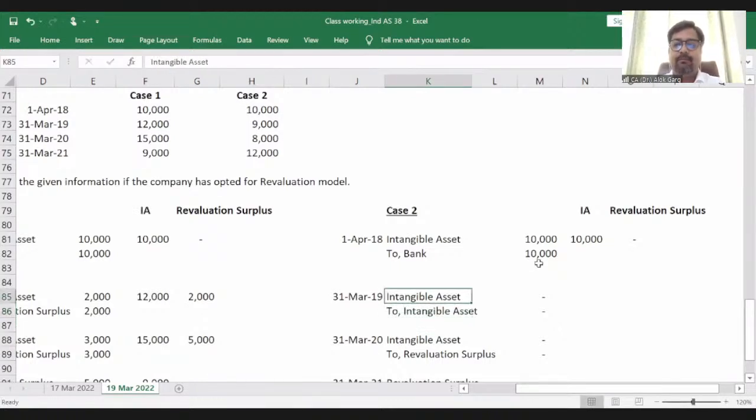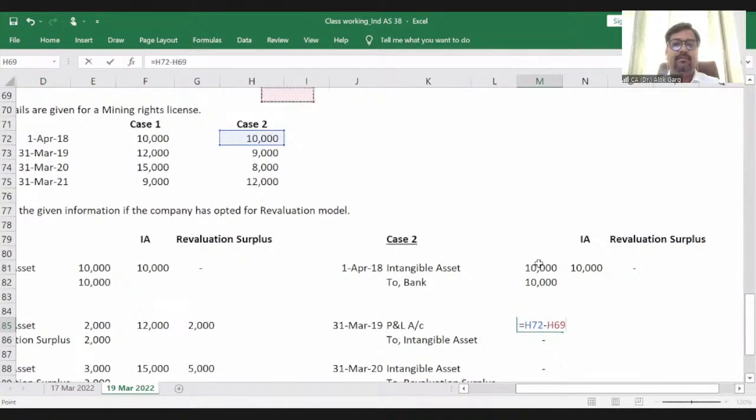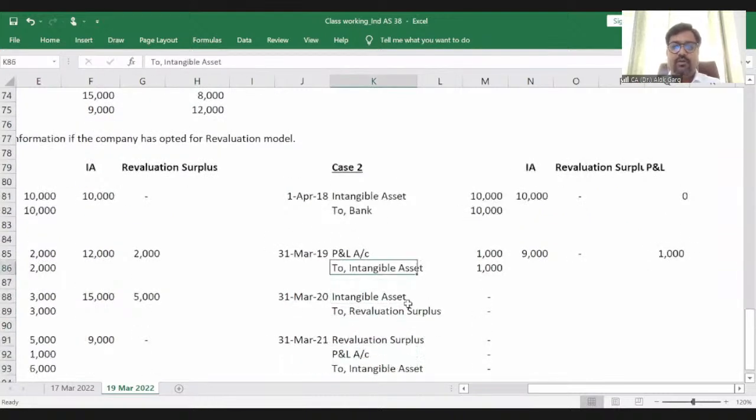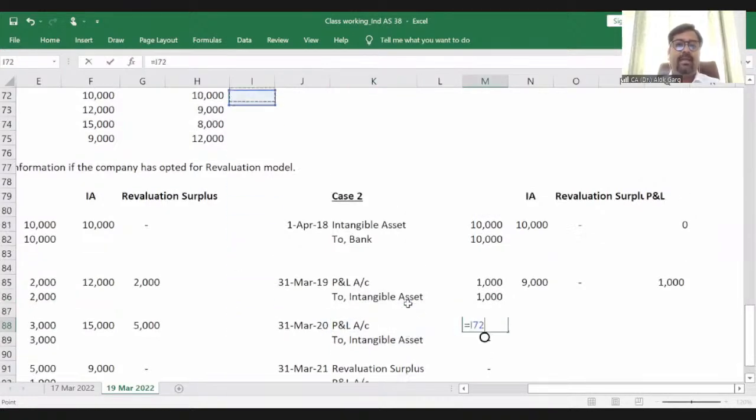And what will be debited? There is a decrease, so P&L account will be debited, impairment loss, 10 minus 9, 1,000. So there is no revaluation surplus. Here it is 0 and the P&L is debited 1,000. Revaluation surplus is 0. What is the value of intangible asset? 10 minus 1. Subsequently, again the value has declined by 1,000 more. It becomes 8,000. So again, the accounting entry will be P&L account debit to intangible asset. And what is the value? 9 minus 8, 1,000.